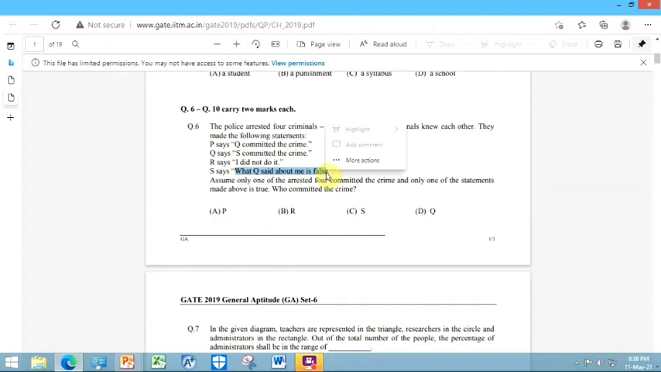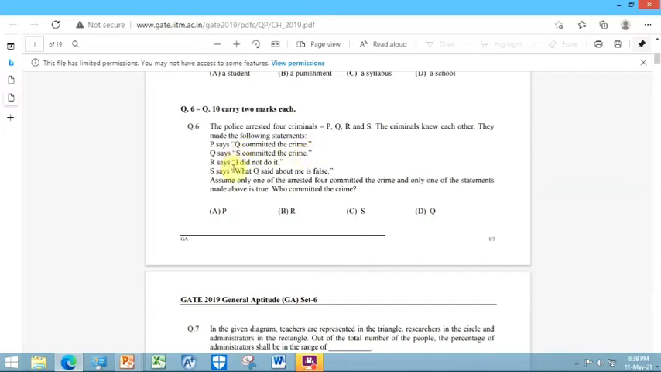Okay, so what was asked? Assume only one of the following was arrested and only one of the statements is true. Now if we consider P's statement as true, then we will arrest Q. But Q says that S committed the crime.